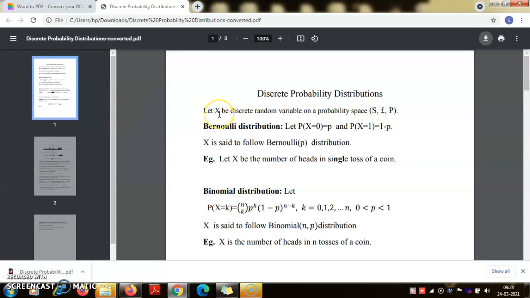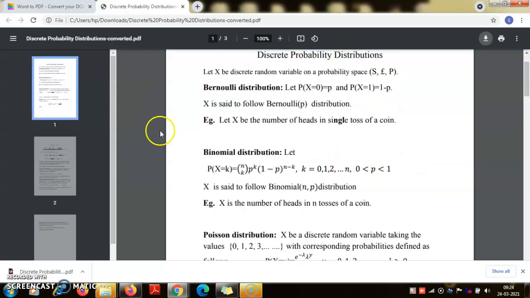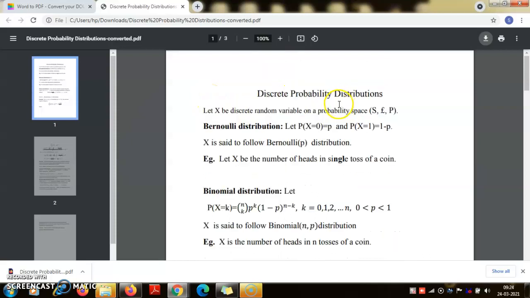Let us quickly recall that a random variable is discrete if it takes at most countably many values with probability 1. That means the set of possible values of X is either finite or as many as there are natural numbers. So in this case, what we need to do is to tell what the values are and what the corresponding probabilities are. That will be the distribution of that random variable. Now, this is the formal way of describing a discrete distribution: you have to mention the list of possible values or atoms of that random variable and the corresponding probabilities.